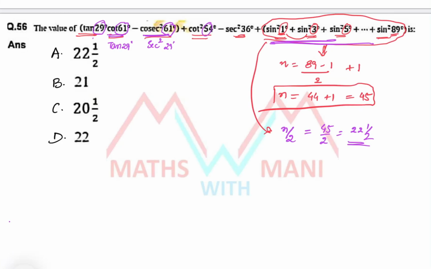Similarly, 54 and 36 degrees are complementary, so in place of cot square 54 I can write tan square 36 degrees. Now if you observe clearly, tan 29 into tan 29 is tan square 29 degrees minus sec square 29 degrees plus tan square 36 minus sec square 36 degrees.